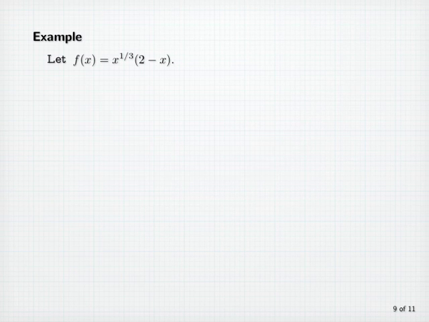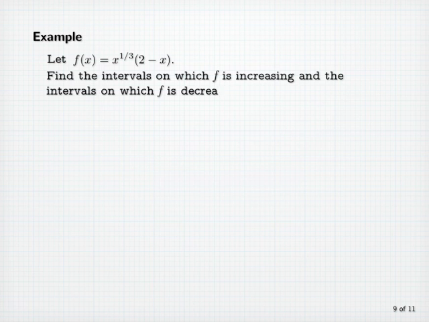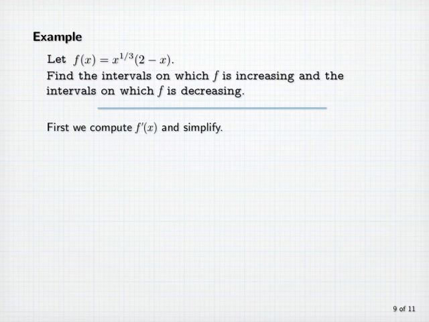Another example. Let f of x equal x to the 1/3 power times 2 minus x. Find the intervals on which f is increasing and the intervals on which f is decreasing. First, we compute f prime of x and simplify. For this purpose, it's a good idea to expand the product and write f of x as 2 times x to the 1/3 minus x to the 4/3. That way we can avoid using the product rule to take the derivative.